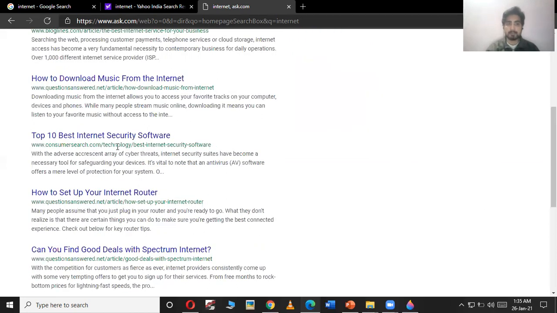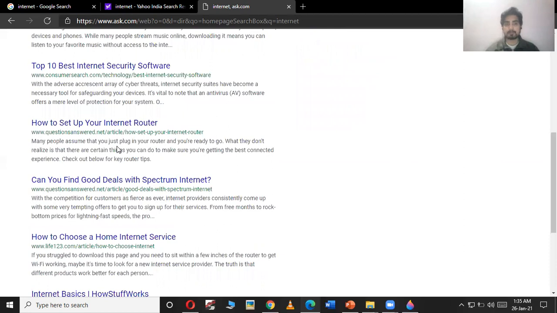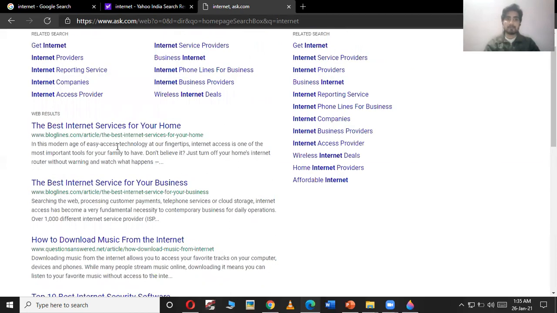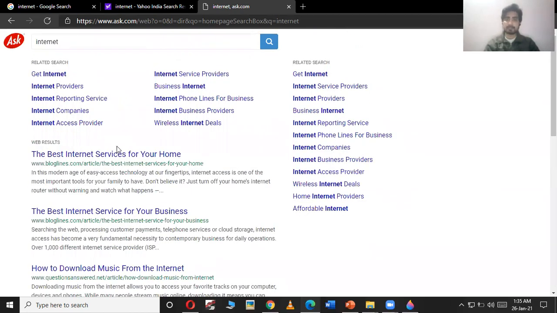So all the search engines work the same. The only difference is which search engine has a better algorithm to find more websites. Google is the best search engine which can help you in finding more websites and results nearest to your search term. Otherwise, all the search engines show the same result.